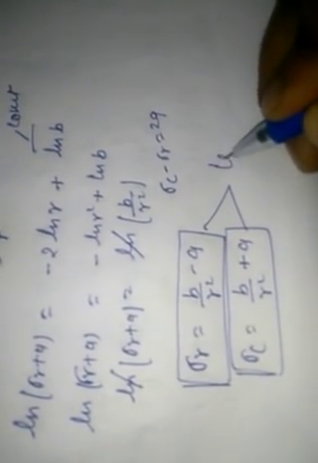Now sigma r will be equal to b upon r square minus a. When we put this equation in sigma c minus sigma r equal to 2a, we get sigma c equal to b upon r square plus a. This is the theorem. Here Lame's theorem is complete.